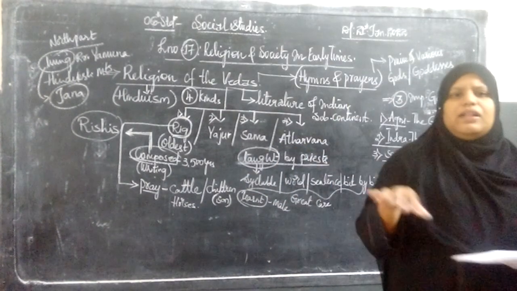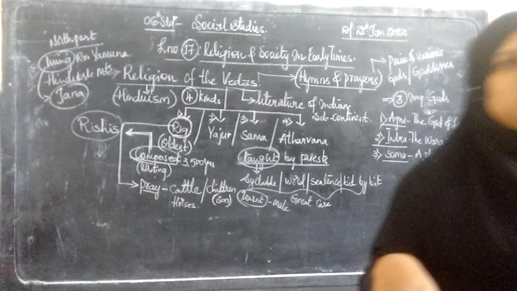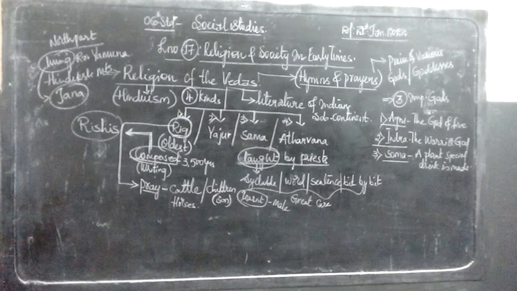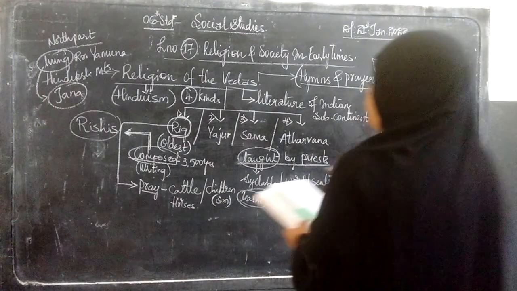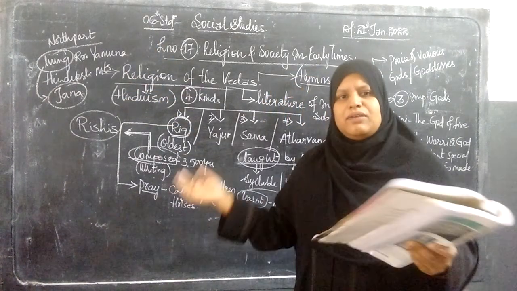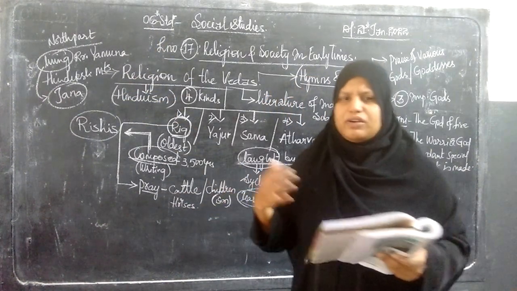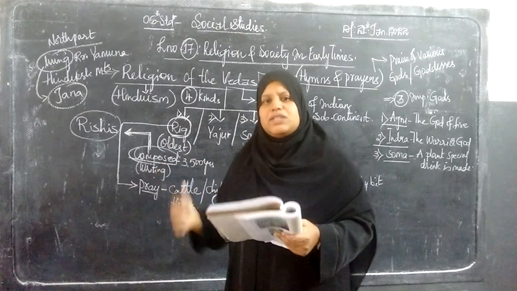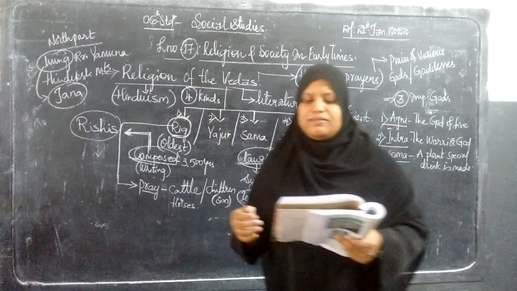In return, the Brahmins received money, gifts, land, cows and pastures. The Jana groups fought with each other, with the help of horses and cattle, to gain more control over places.